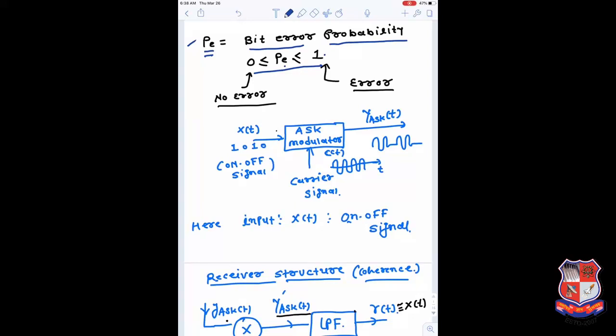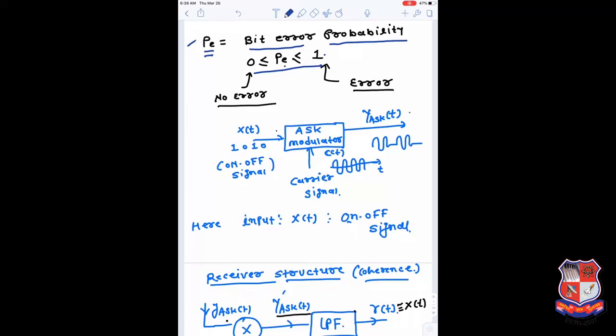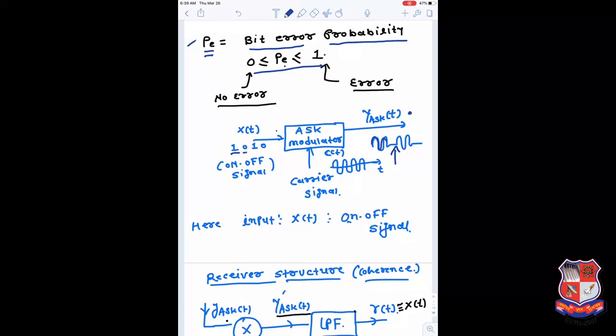So this transmitter we have learned is a simple ASK modulator, where the input bit stream is in the form of a binary on-off data signal, which is multiplied with the carrier signal, a high-frequency signal. Finally, at the output we get a signal of similar shape: where you have a bit 1, you get the carrier signal. When you have a bit 0, you get no signal, and the same for 1 and 0 consecutively.